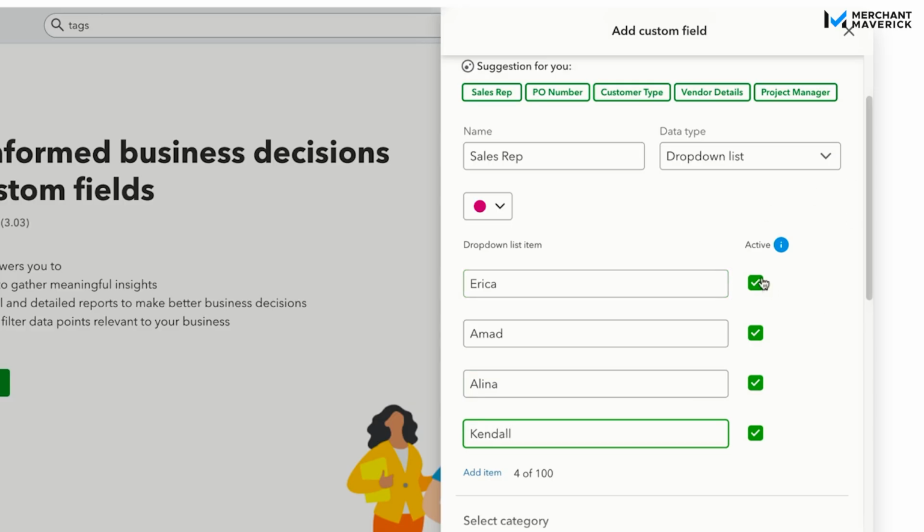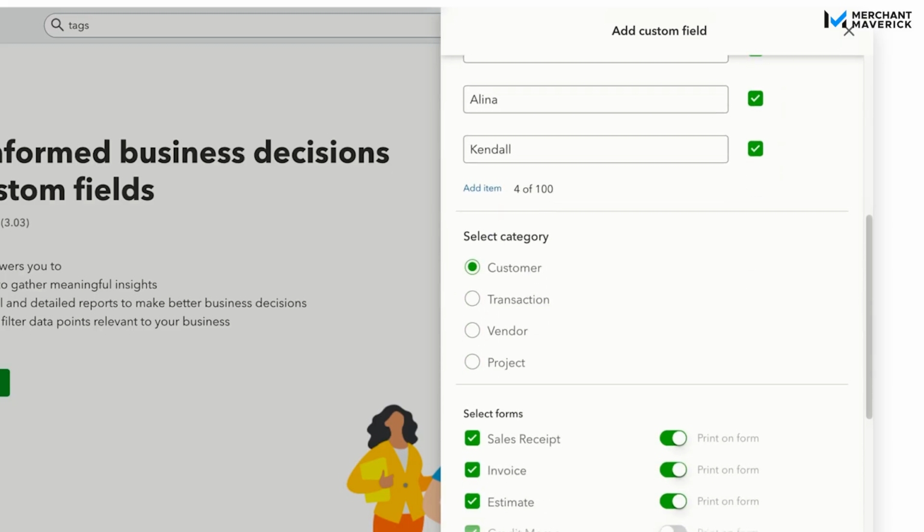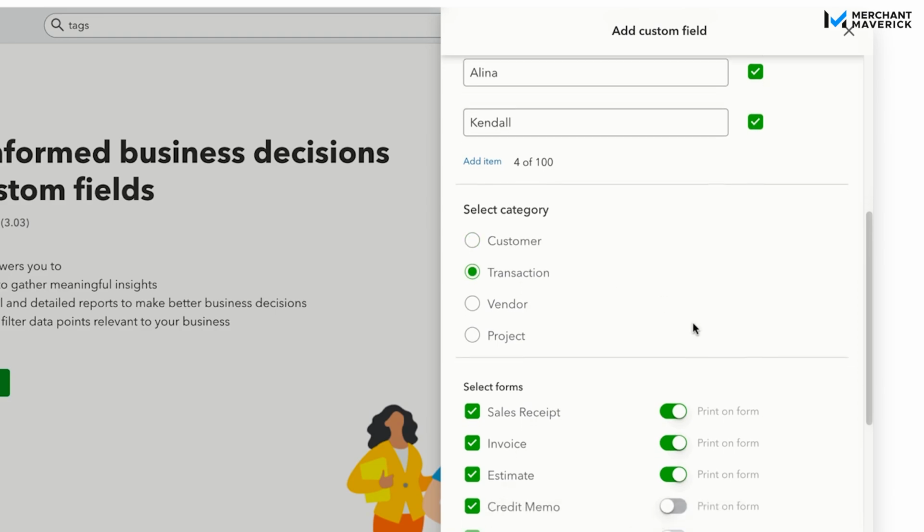And over here to the right, you can see that they're active. Green check means they're active. If they're inactive, you can just simply click on that box and it'll make them inactive. Just click it again to make them active. We're going to keep all of them active and we're going to go down to the category. So the category controls where you're actually going to use the field, can be on customers, vendors, or transactions. For this, we're going to apply this to transactions.